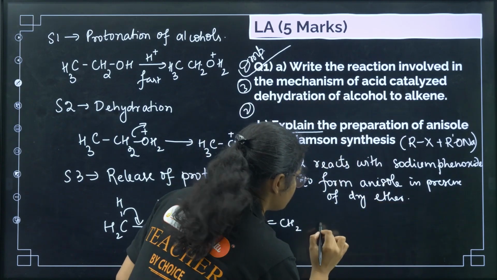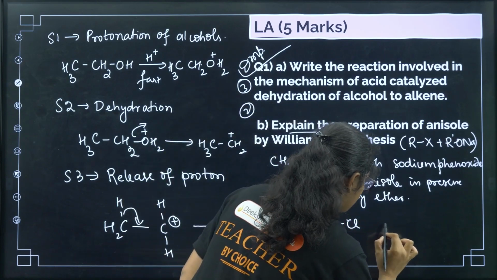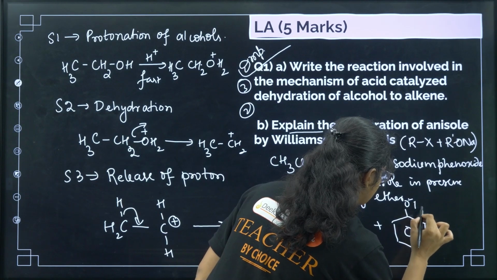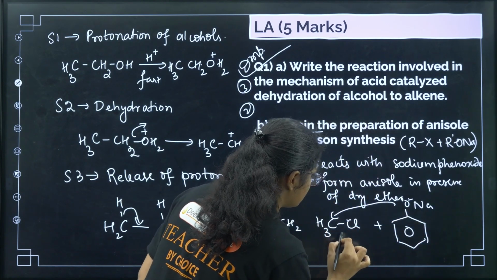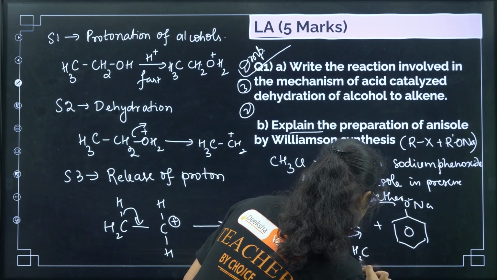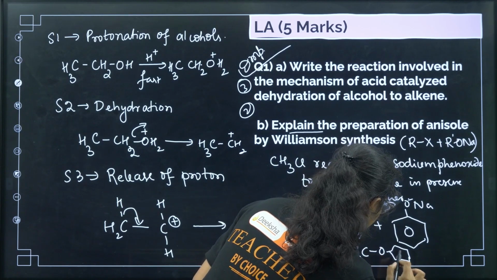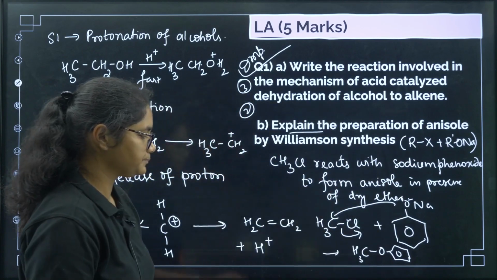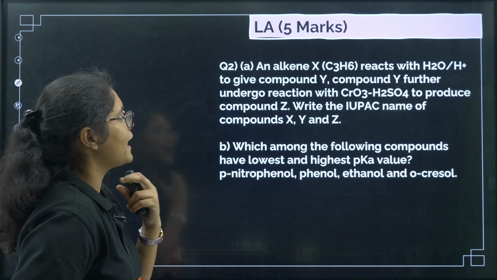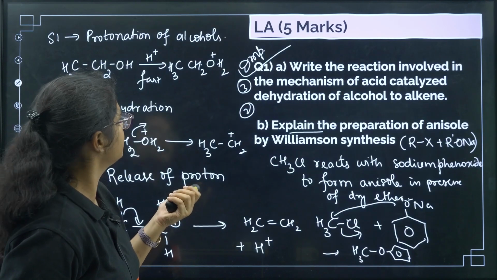Now if I want to write the reaction: CH3Cl plus sodium phenoxide, O minus Na plus. This one will attack here, this bond will shift, and I will get CH3 O benzene ring, that is anisole. Okay, clear?